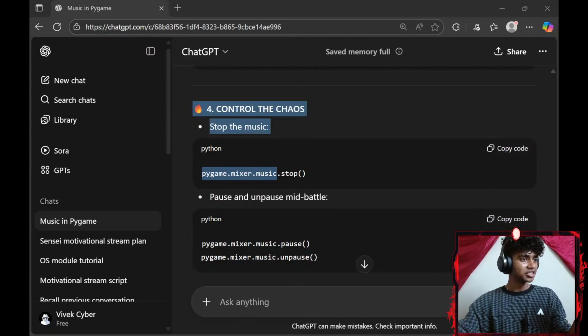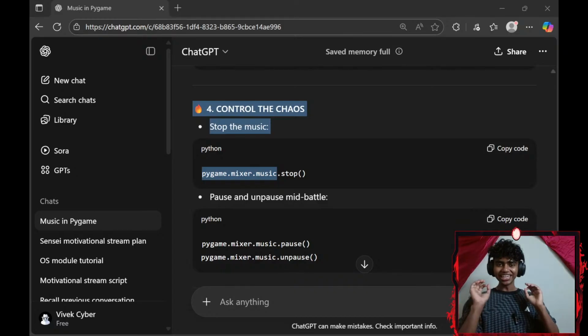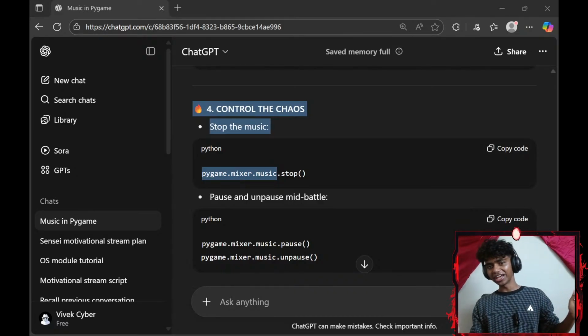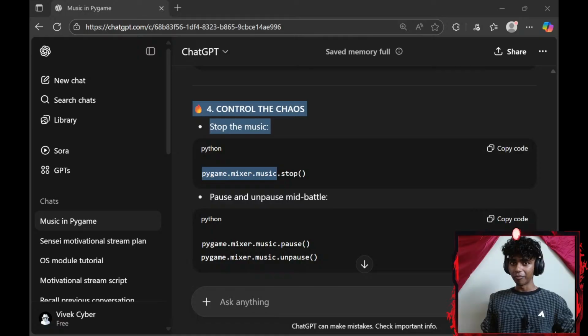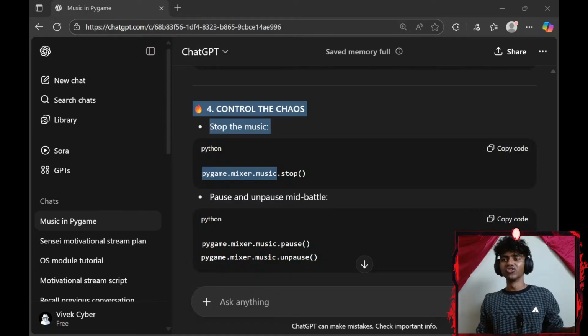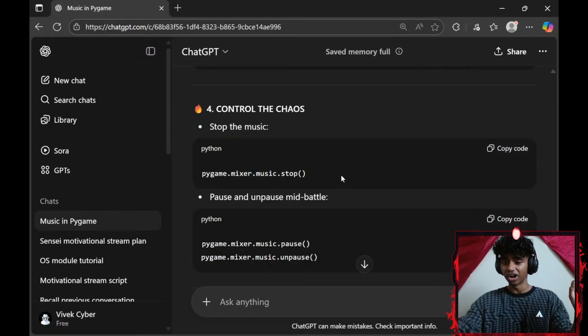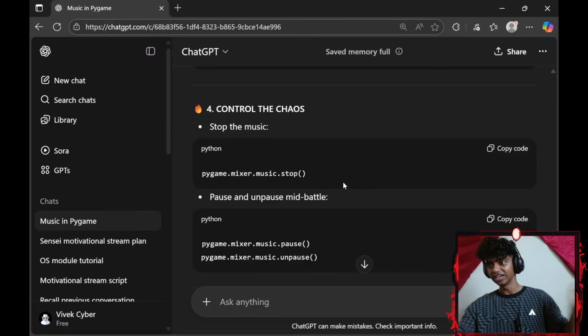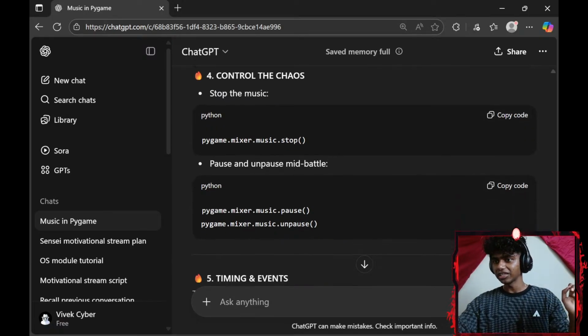Bro, still not finished with the Python game. Honestly, it's day 90. I have 10 more days to build that game in Python. I already know how to make the game. I'm just adding a few more cherries on top before the game ends. At day 100 or day 99, I'm going to start making the game, if that made any sense.